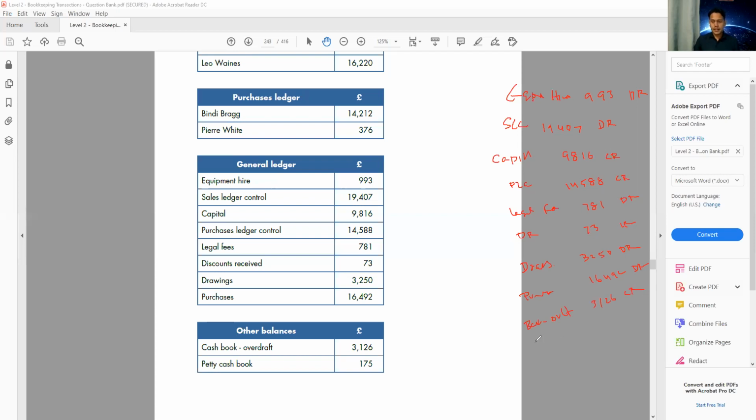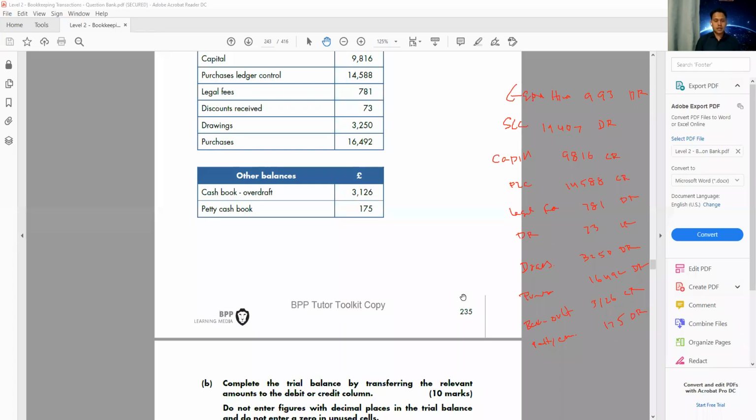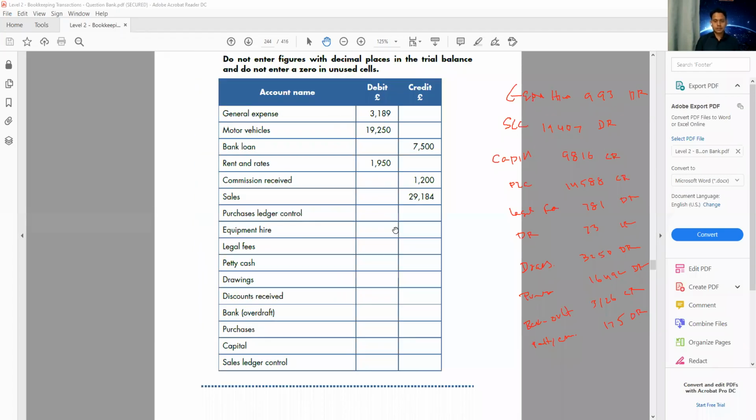Then petty cash book, 175. This is my asset. That's my debit. That's it. So once you can identify that, then it's not going to be difficult to complete the trial balance really quick.